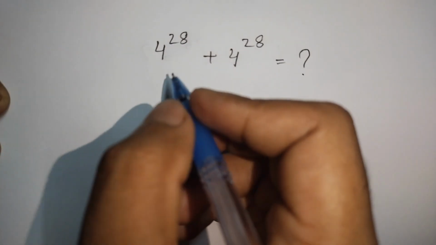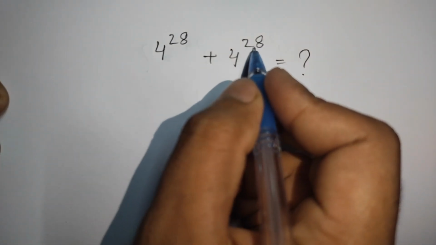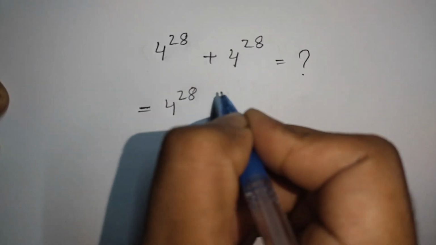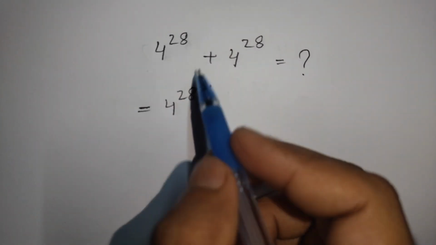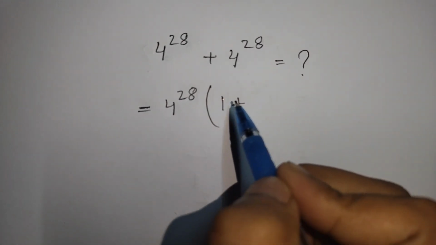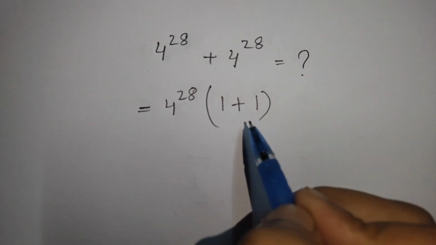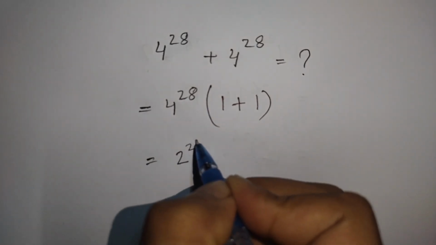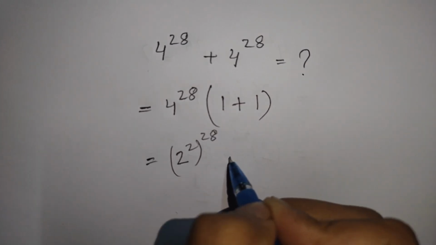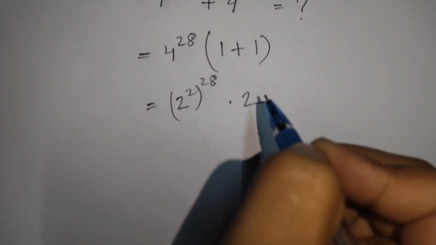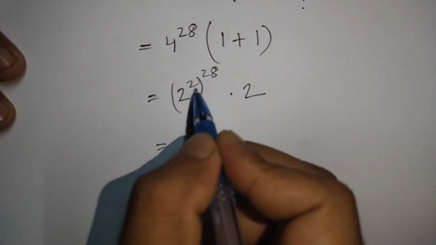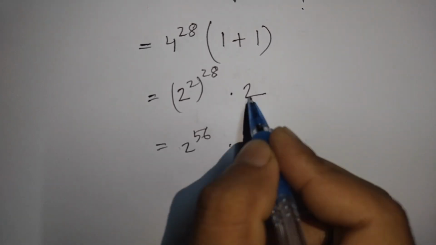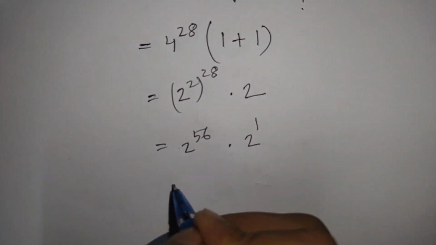How to solve 4 to the power 28 plus 4 to the power 28 is equal to what? At first we take common 4 to the power 28, first bracket start, this divided by this, that means 1, plus this divided by this, that means 1. Now 4 to the power 28 is the same as 2 to the power 2, bracket for 28 times, 1 plus 1, that means 2. Now 2 to the power 2 times 28, that means 56, times 2 is the same as 2 to the power 1.